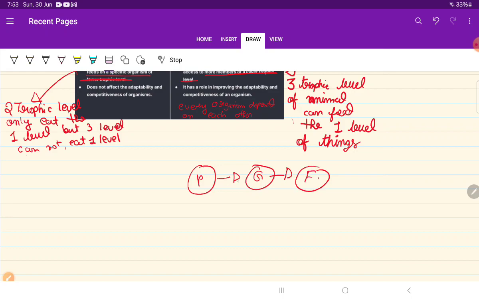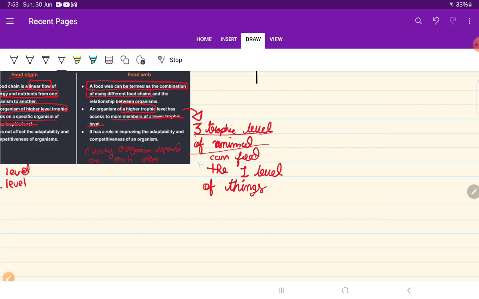But if you remove the grasshopper, then the frog can also eat the first trophic level organism. That is the main difference over here. You can see I have mentioned here that the third trophic level animal can feed on the first trophic level animal. So don't be so confused in that.